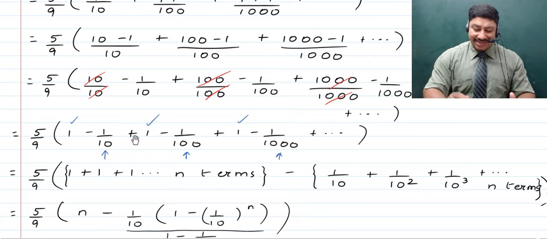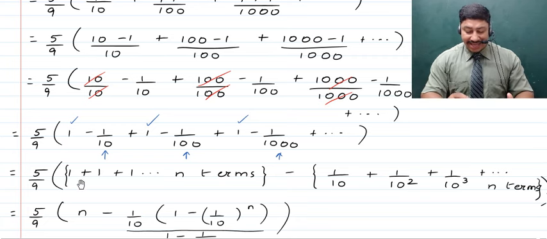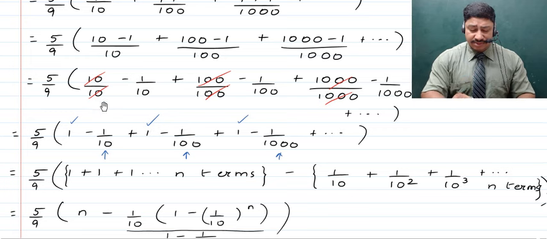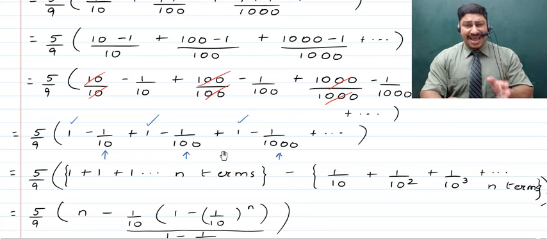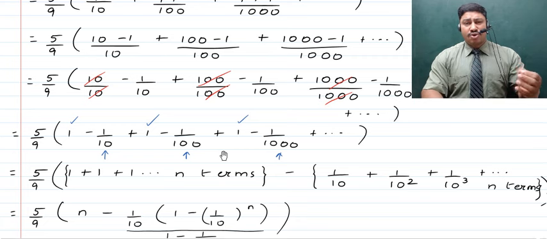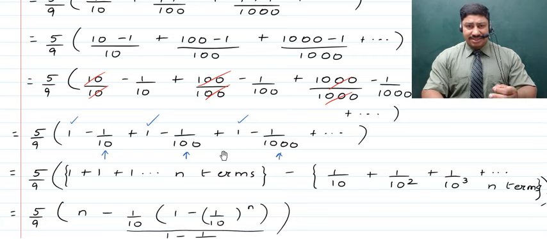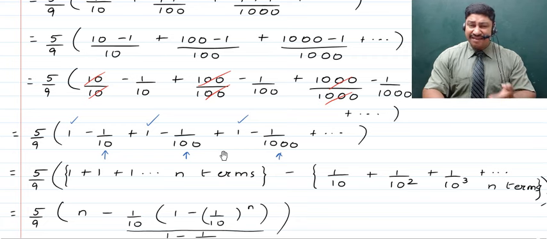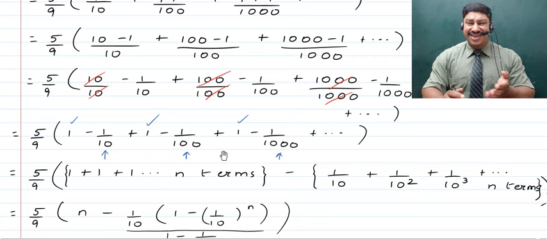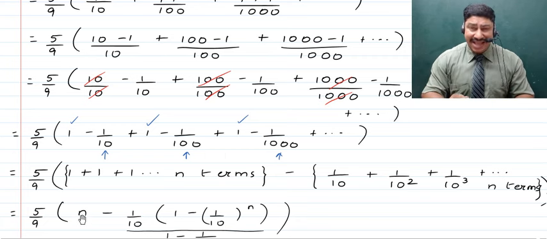So all of these ones can now be accumulated, and as such here you will get it to be 1 plus 1 plus 1 coming up to n terms. That is because each of these terms has given us 1. So obviously when we go in for n terms, there'll be n ones. Now here, children, we talked about one thing, that if you've got to add 4 ones, it's going to give us 4. If we add 11 ones, it's going to give us 11. So if we have n ones added together, it'll give us n.